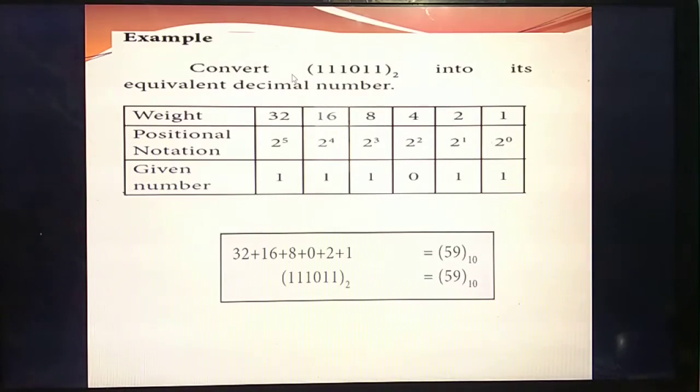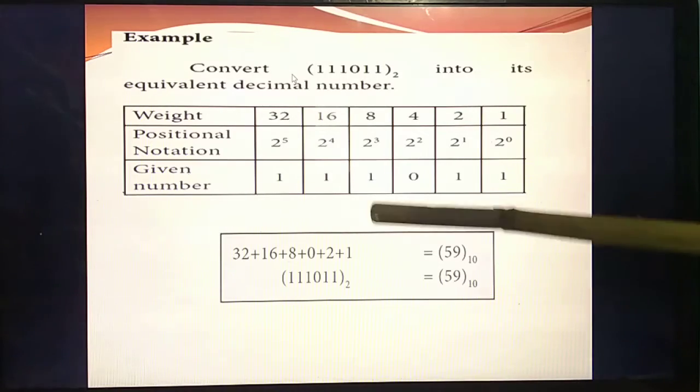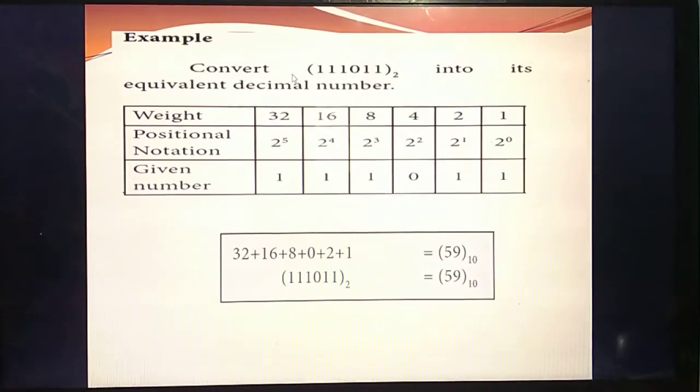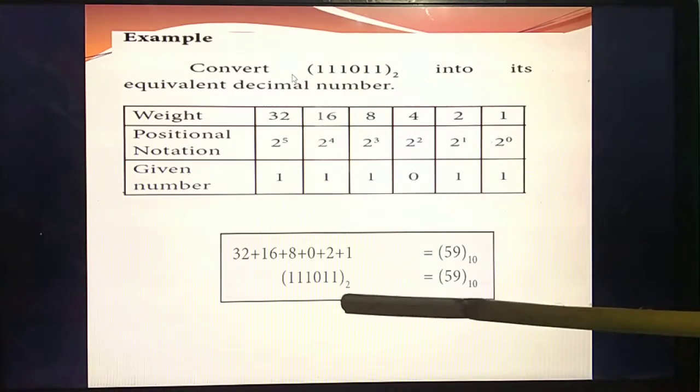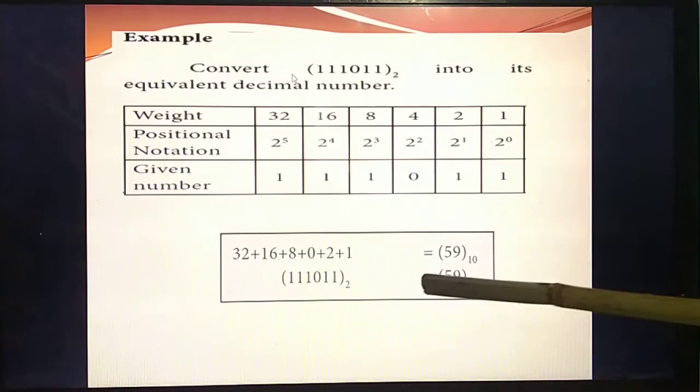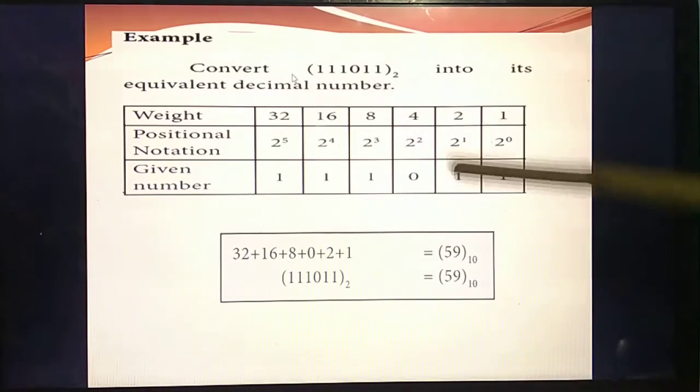59. Listen carefully. In the question they asked to convert binary, so the given number is binary. At the last step you should write the answer with the base. The given number is with base 2, and the answer you get is 59 with base 10, because they asked to convert into decimal. Understand? So write the problem in your notebook.